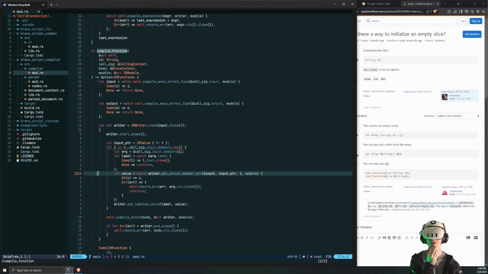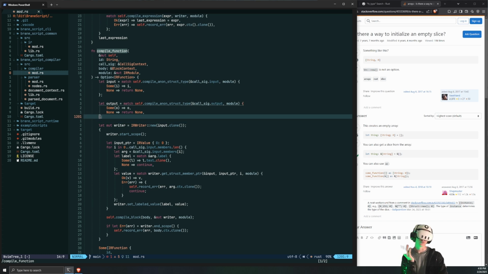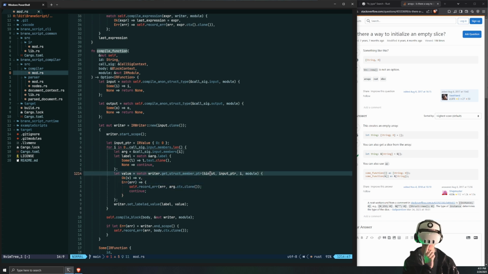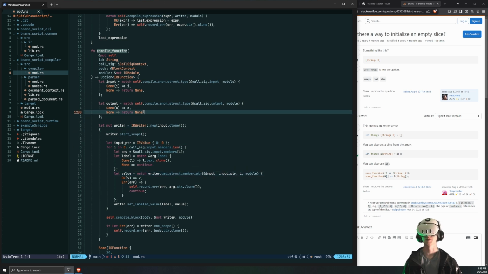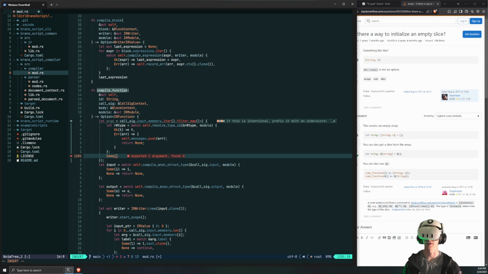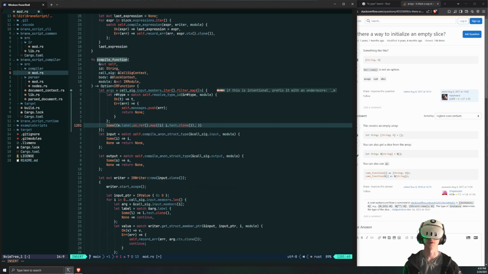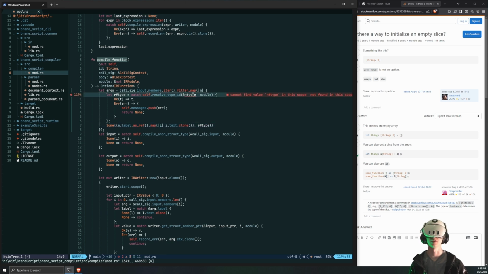And here we have the fun task of recreating that logic. Where is input pointer used? Okay, this is where I'm dereferencing every single one of the struct members as an input pointer, but we don't actually need to do that because we're passing all the input struct members as actual arguments. I think for now I'll do this as an anonymous tuple. So we'll have the same thing I do here with the label. We'll have the actual label be first, and then the type be second. And now we have a list of all the types we need.